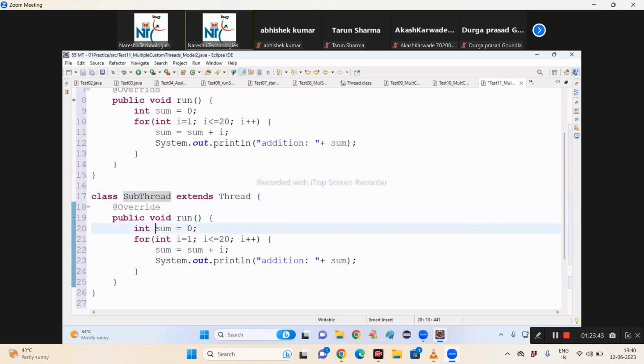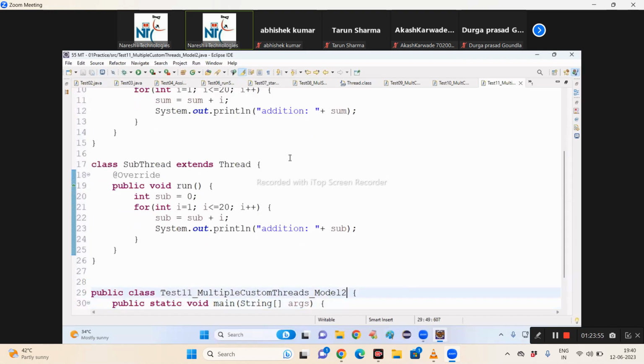Subtract. Sub. Okay. I want that in every iteration, I want to display. I don't want the final value only. Then I can understand the concurrent flow, no? Concurrent flow, I want to see that. Next.